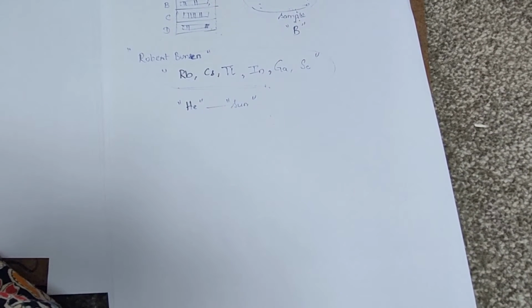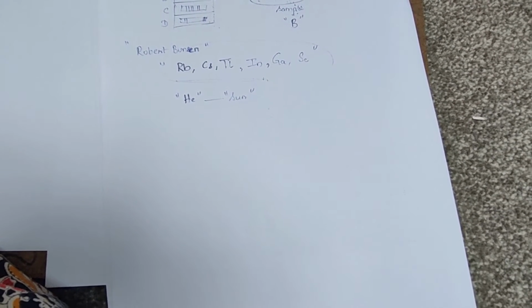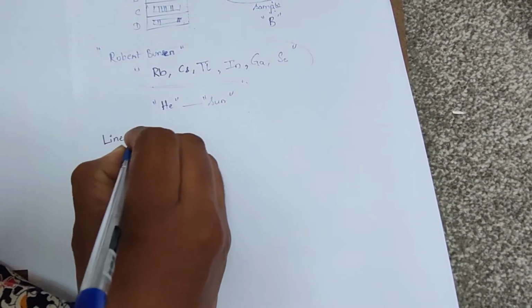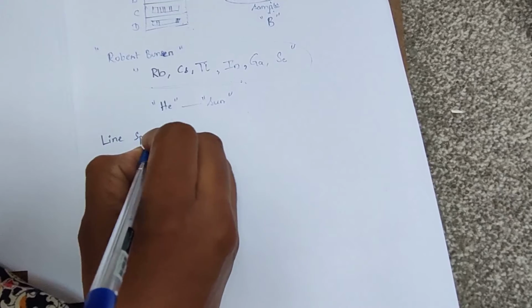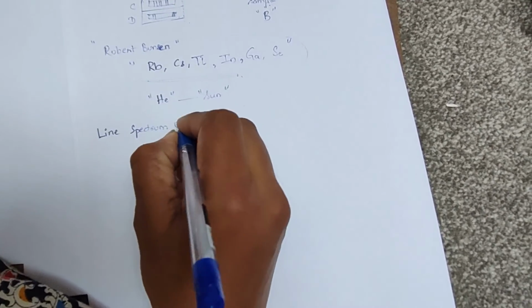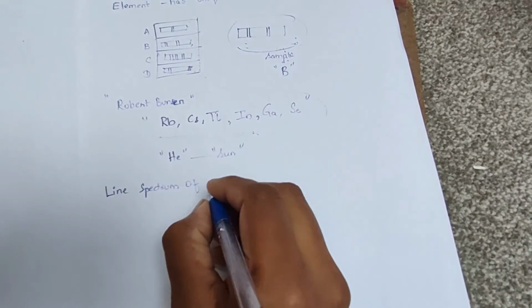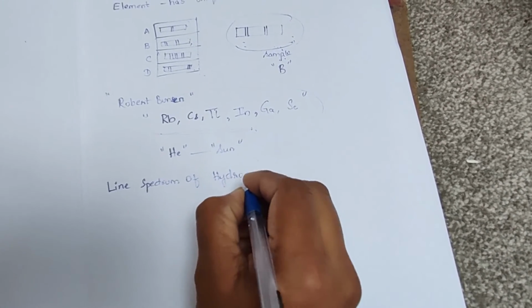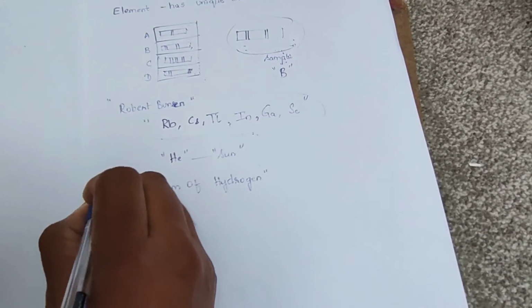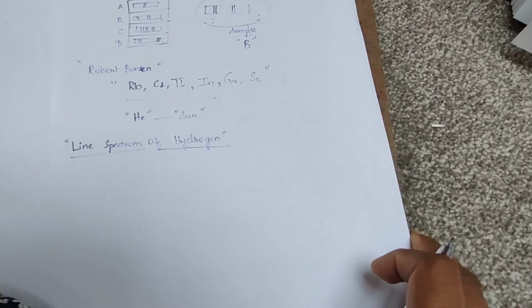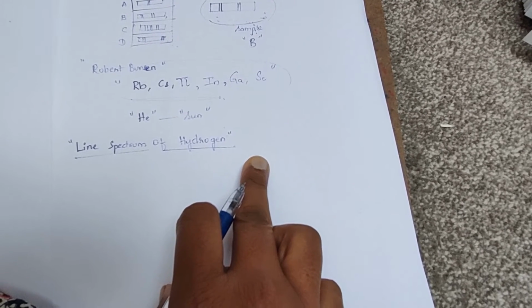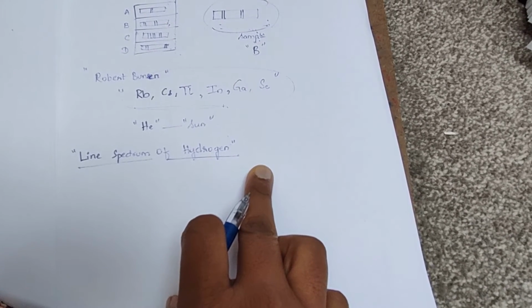So this is emission and absorption spectrum. And then we are discussing the line spectrum of hydrogen. So can you guess how the line spectrum of hydrogen is found? Pause a minute.